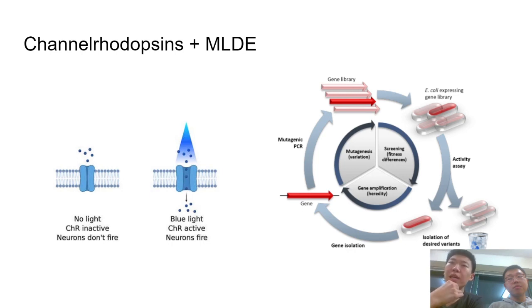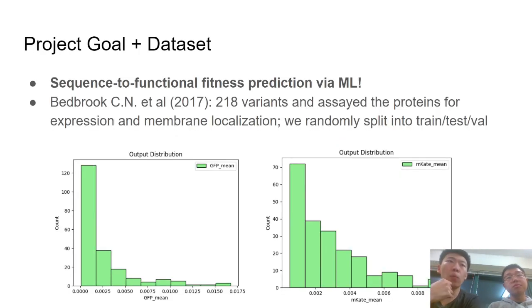However, the key bottleneck is that this requires a lot of in-lab experimentation, which can be expensive and time-consuming. A paradigm shift is basically using ML techniques to tackle the underlying problem of figuring out which sequences are likely to be the highest performing, or which sequences encode the highest performing proteins. And this is a technique called machine learning-based directed evolution. And that's the overall goal of our project, in which we're building sequence to functional fitness models via various ML techniques. And we have a dataset that does exactly this.